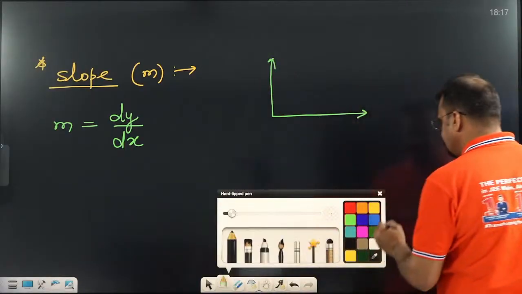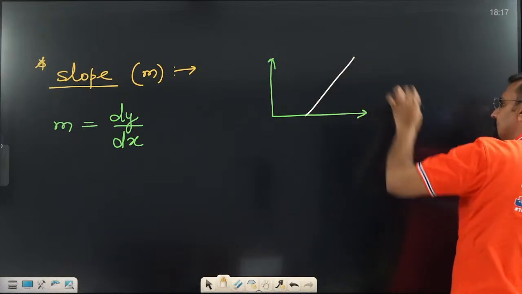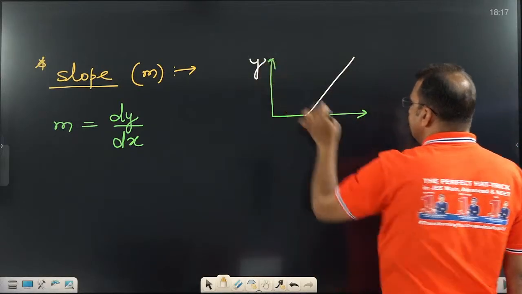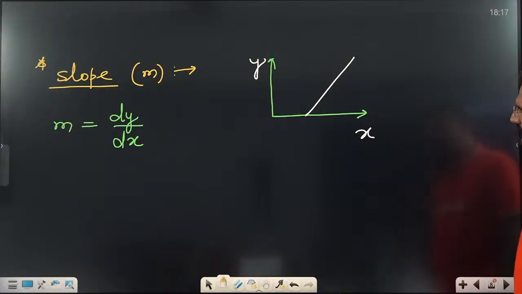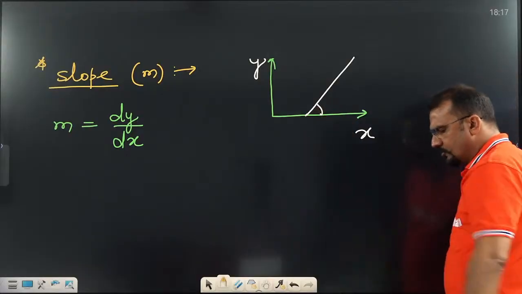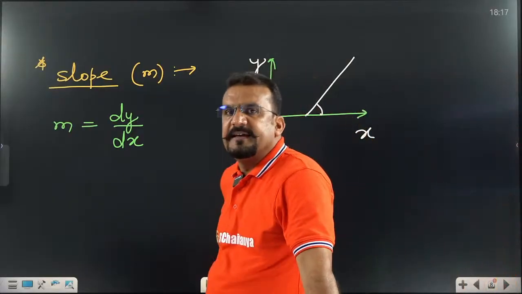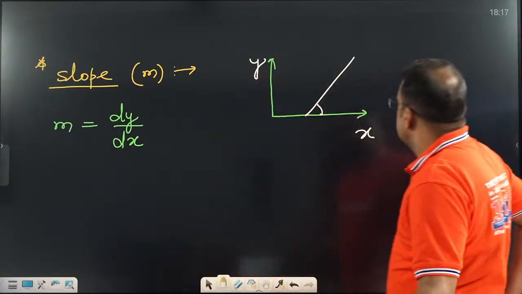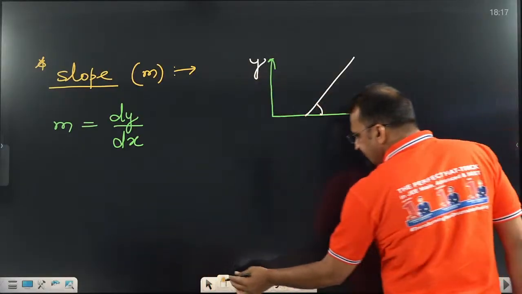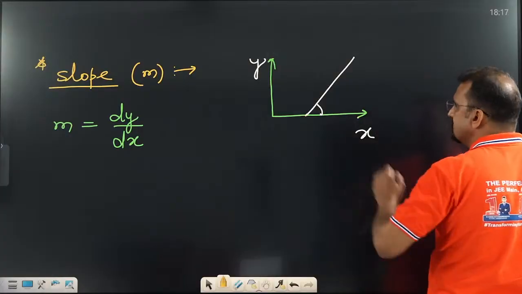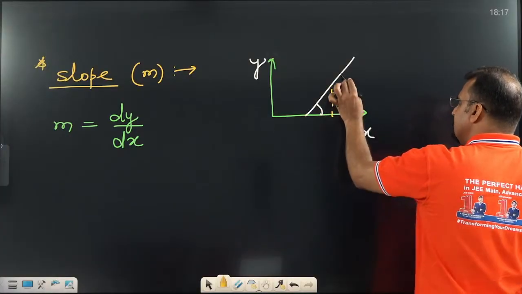If someone asks you, this straight line is given, what is the slope? This is the y-axis, this is the x-axis. I think some students know that, sir, this is the slope. But don't go for that. I am going to tell you with my concept. What is that concept? Slope means, when I start the differentiation, I told you about del y by del x.